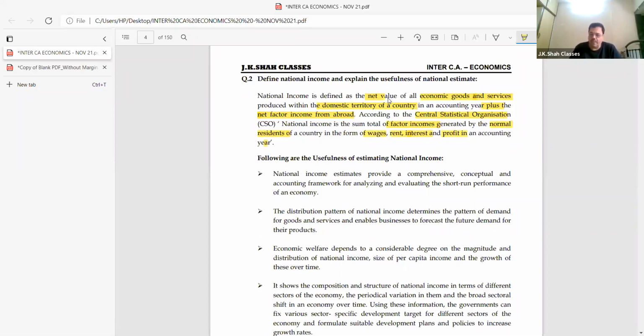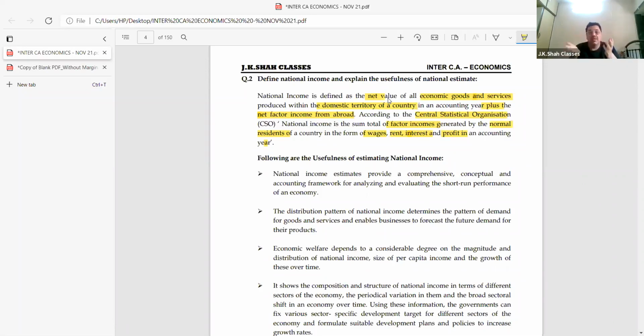Now I'll tell you, beta, I know this. I am living in Mumbai, born and brought up in Mumbai, earning within the territory of the country. So, bacha, I'm working here, I'm earning here, I'm spending here. I'm a normal resident of the country. I was born and brought up over here. Tomorrow you become a chartered student, you say, sir, I was born and brought up in Chennai. I'm working here, I'm earning here, I'm spending here. So, bacha, you become a citizen, a resident of a country.